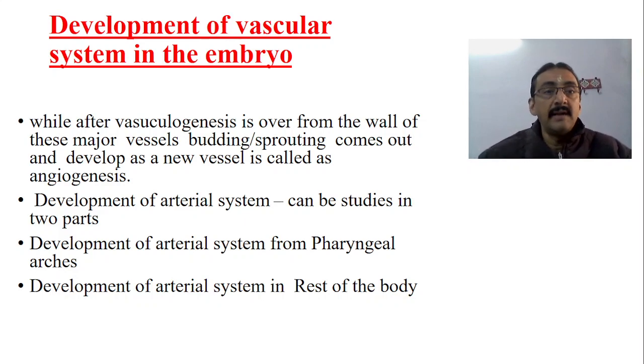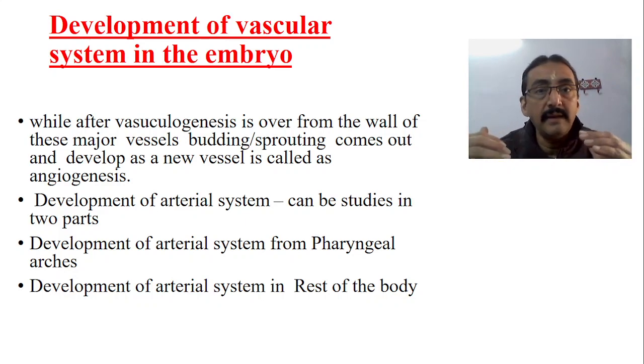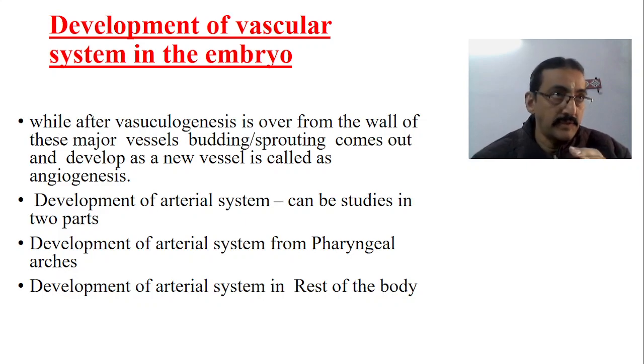So like this, the new vessels start coming up and angiogenesis takes place, and this can be studied under three headings: development of the arterial system. Development of the arterial system can be studied in two parts: development of the arterial system from the pharyngeal arches, and development of the arterial system in the rest of the body. I think till now it is very clear. In the next class onwards we will see how the arterial system develops, either by means of the pharyngeal pouches or other than the pharyngeal pouches. That we will discuss in the